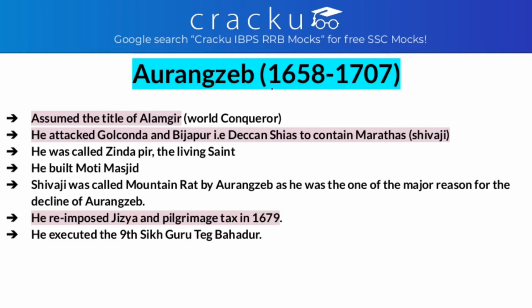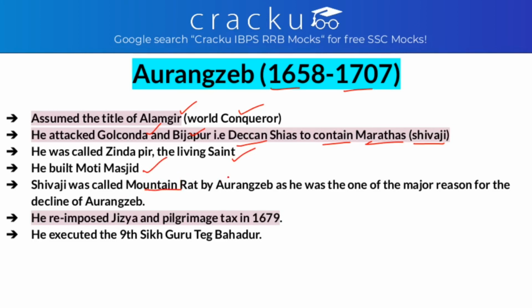Aurangzeb ruled from the year 1658 to 1707. He assumed the title of Alamgir, that is the world conqueror. He attacked Golconda and Bijapur, that is the Deccan Sultanates, to contain the Marathas, that is Shivaji Maharaj. He was also called Jinda Pir, that is the living saint. He built Moti Mahal. He called Shivaji Maharaj a mountain rat.